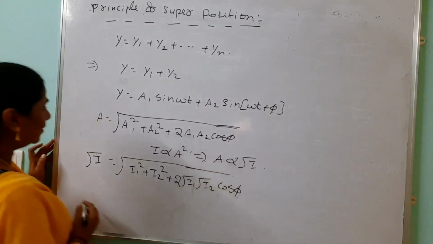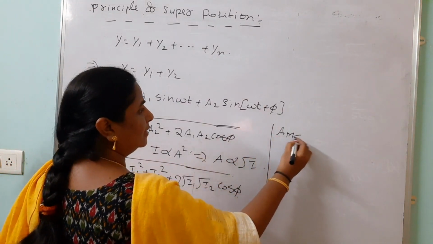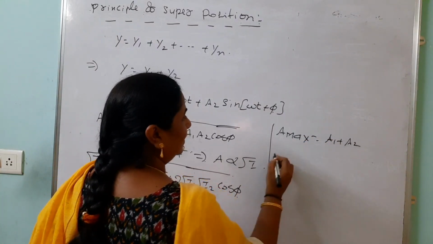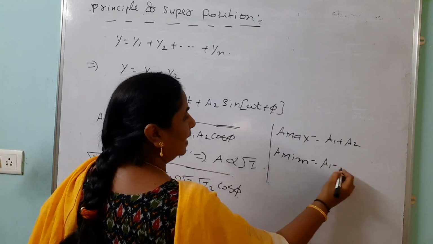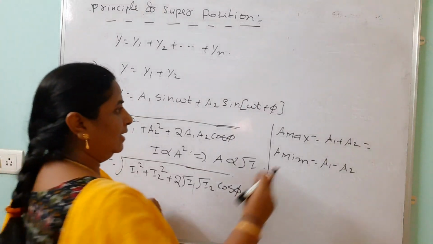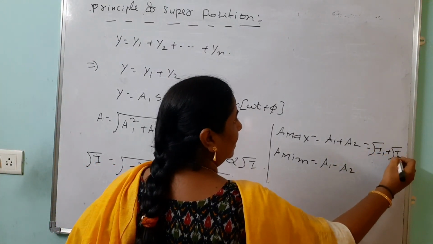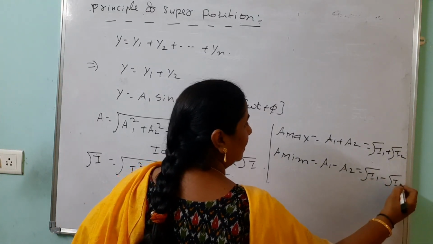From this we can find A maximum and A minimum also. When do you get A maximum? When phi equals 0 degrees, A1 plus A2. How do you write A minimum? A1 minus A2. In terms of intensities also we can express this: under root I1 plus under root I2, and under root I1 minus under root I2.